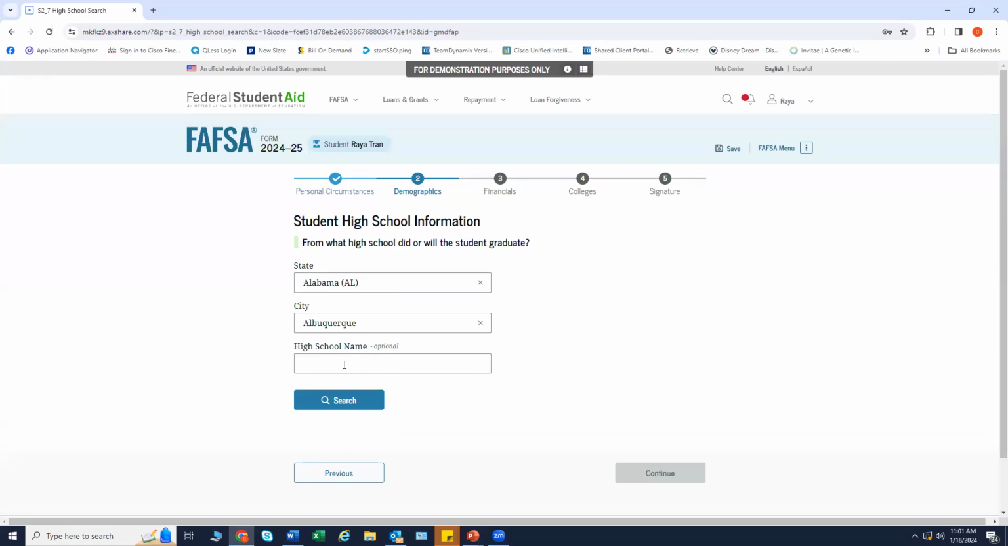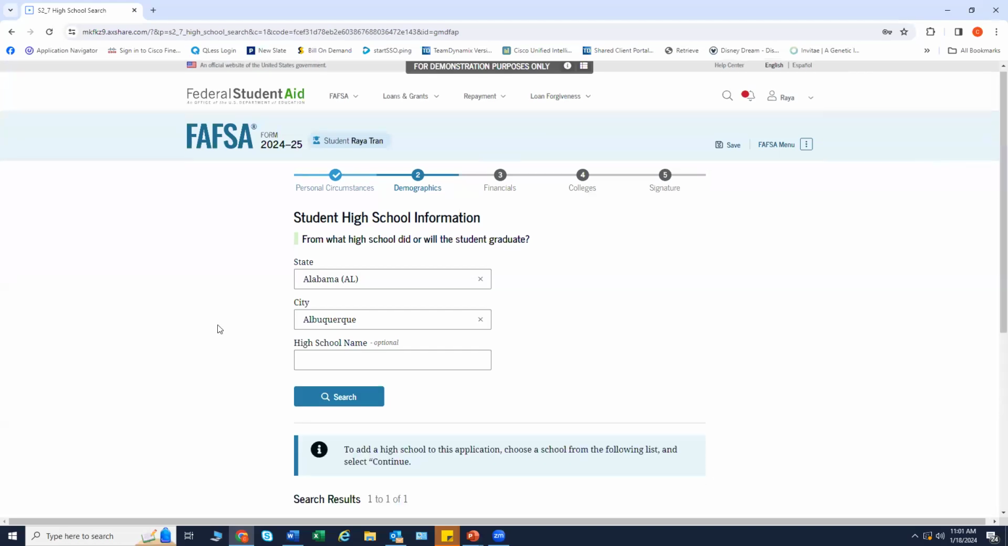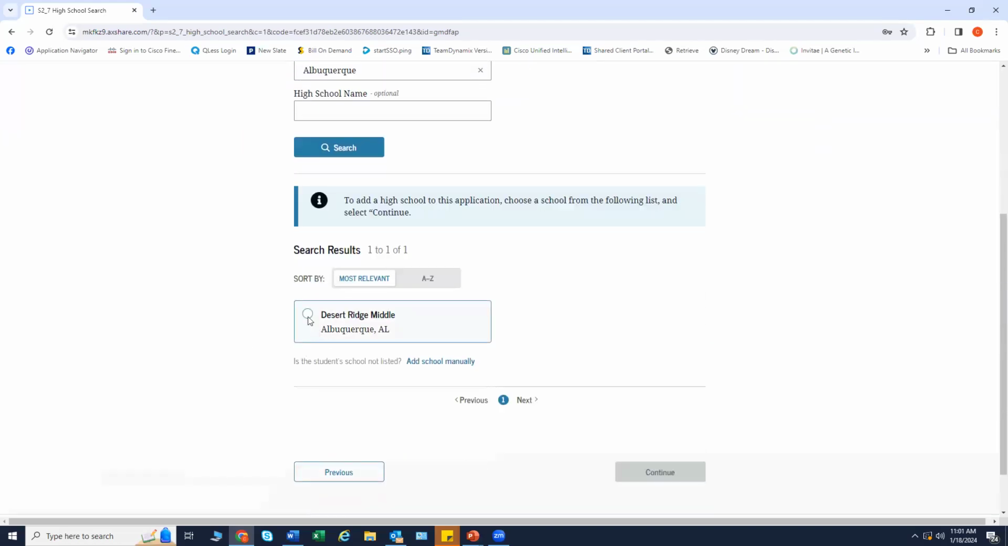You can also put the name of the high school here, but you would need to search for your high school. FAFSA will provide the high school based on the information listed above. You have to then select it and continue.